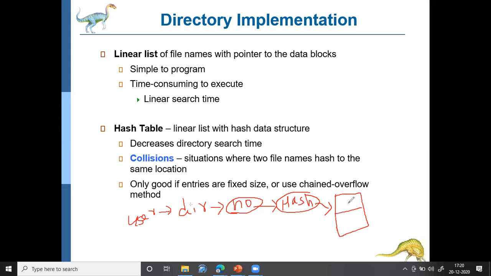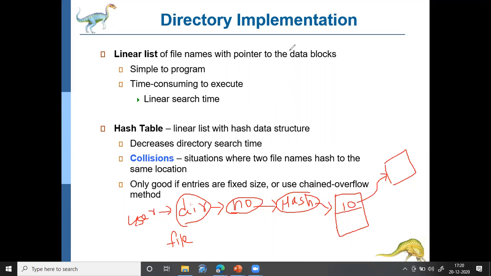Okay, so for example, if it creates block number 10, it means that whatever the user wanted to access, it may be a file or a directory, is available in block 10, and the user can directly go and access block 10. So this is how the hash table works.